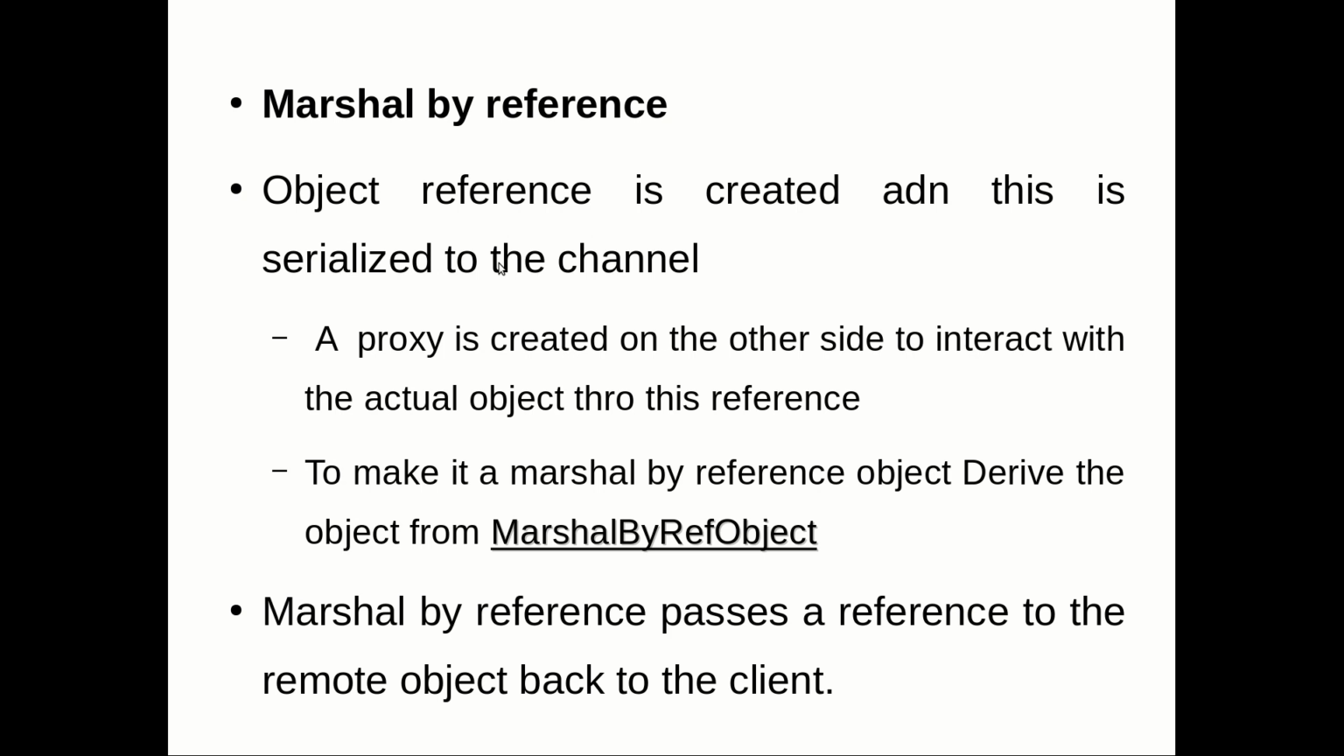What happens in the case of marshal by value? The object will be created and a copy of the object will be transmitted completely to the client. But here, an object reference will be created, and this will be serialized. Your object reference is now serialized and only the reference is going to be transmitted to the client machine.